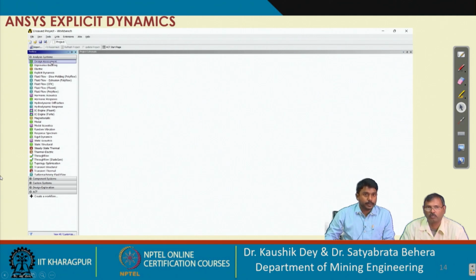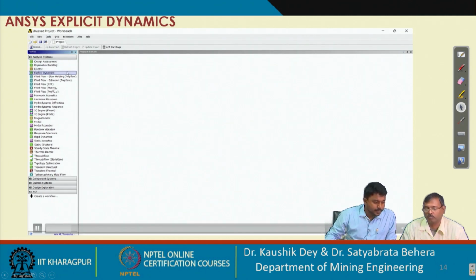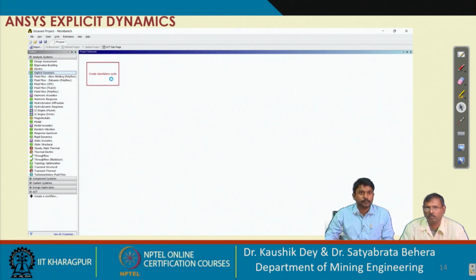Now we'll do, you can see here there are different types of analysis systems available. Like I have already told you, we can do the CFD analysis, electrical analysis, static mechanical analysis. What we will do, we will do the explicit dynamic analysis. Like we are doing the blasting simulations, and here time is important, so we will do the explicit dynamic analysis.